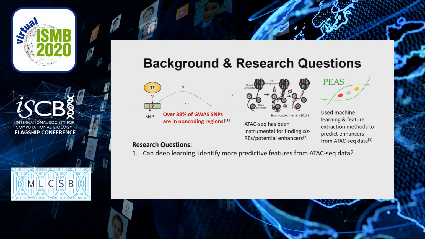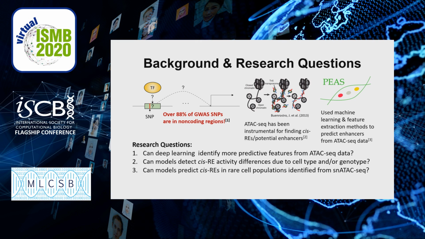And so our main research question is, can deep learning identify more predictive features from ATAC-seq data? Second, we wanted to understand whether or not these deep learning models can detect cis-regulatory element activity differences due to cell type and/or genotype. And finally, as single nucleus ATAC-seq has become an emerging technology, enabling us to identify rare cell populations via unsupervised clustering, we want to understand whether or not these models can be predictive of cis-regulatory elements within these rare cell populations.